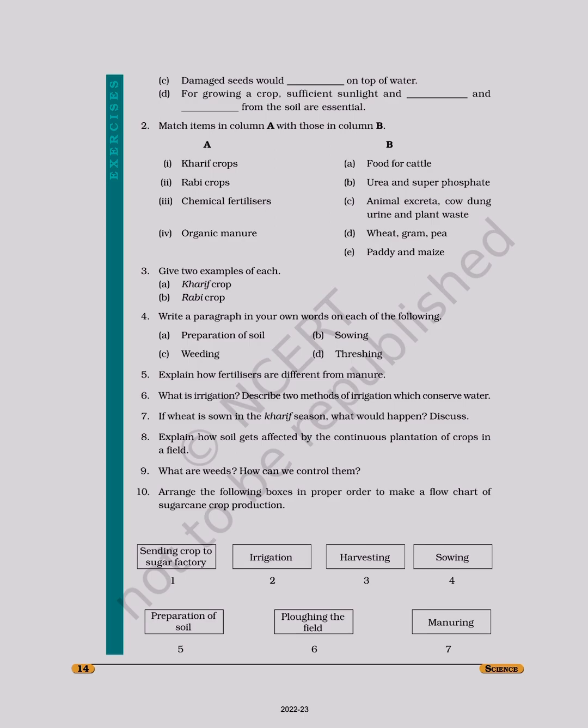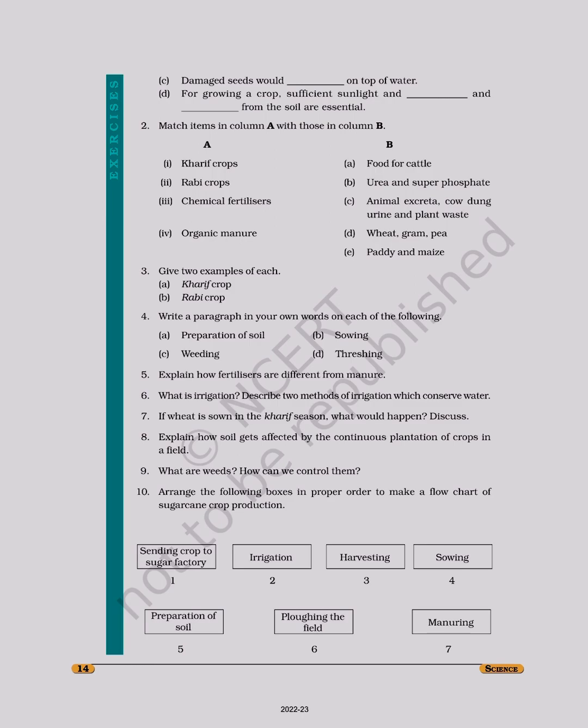Fourth, write a paragraph in your own words on each of the following. Number one, preparation of soil. Next, sowing. Next, weeding. Next, threshing. Fifth, explain how fertilizers are different from manure. Next, what is irrigation? Describe two methods of irrigation which conserve water. Seventh, if wheat is sown in the Kharif season, what would happen? Discuss. 8. Explain how soil gets affected by the continuous plantation of crops in a field.